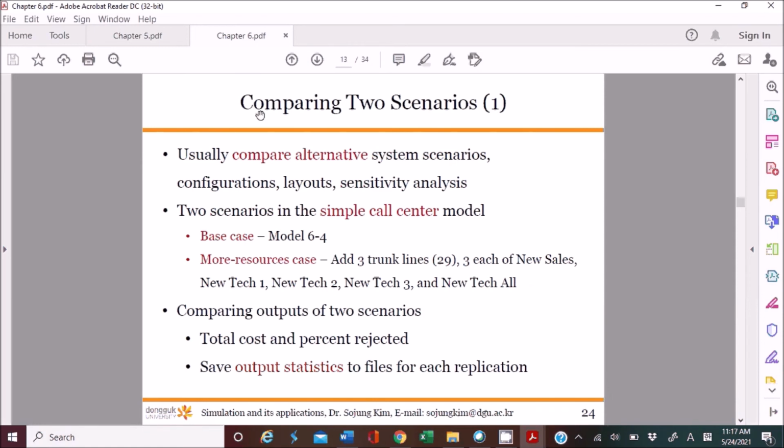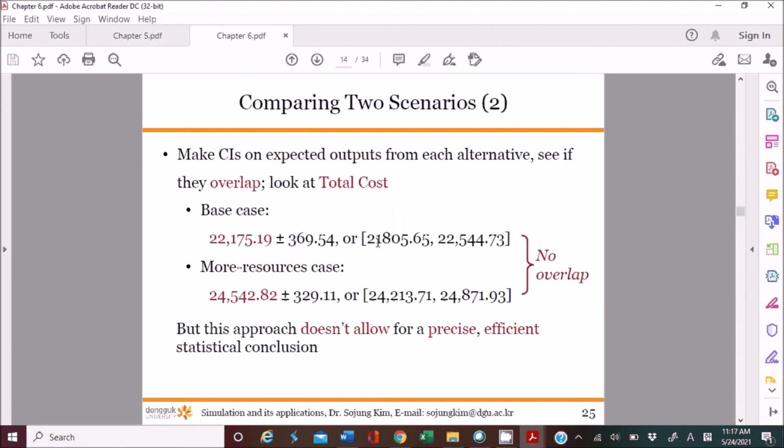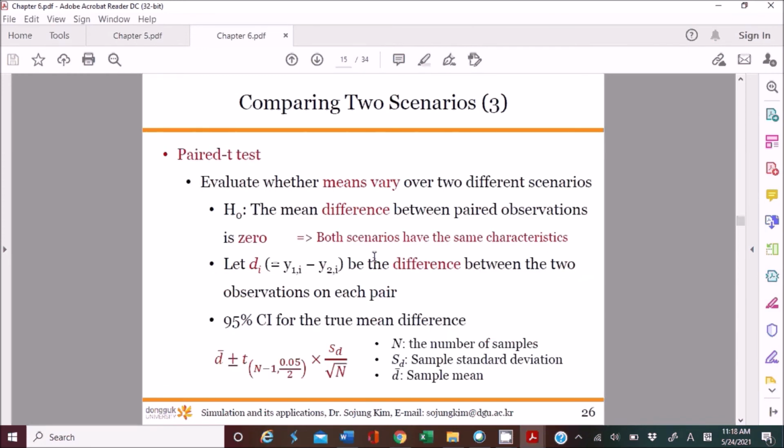And also, in order to compare two scenarios, you need to consider the paired t-test. Last time we used a call center model to compare two scenarios. Let's look at the concept of the paired t-test. Actually, you don't need to really use the output analyzer if you know the concept of the paired t-test. So hopefully you remember this one.